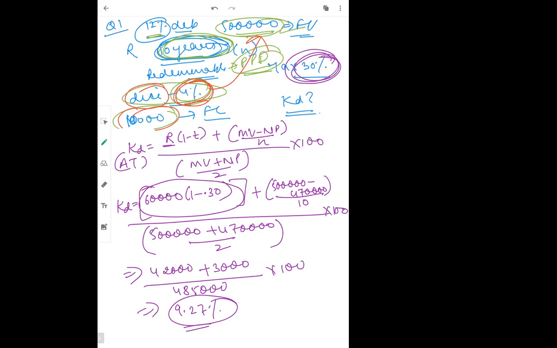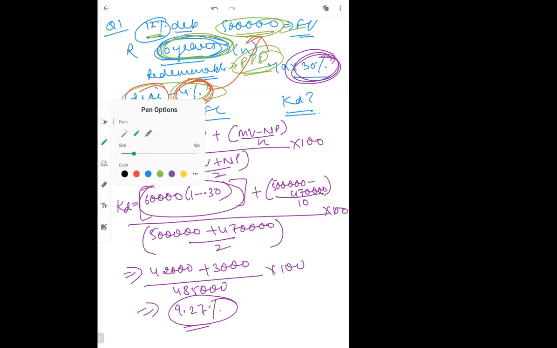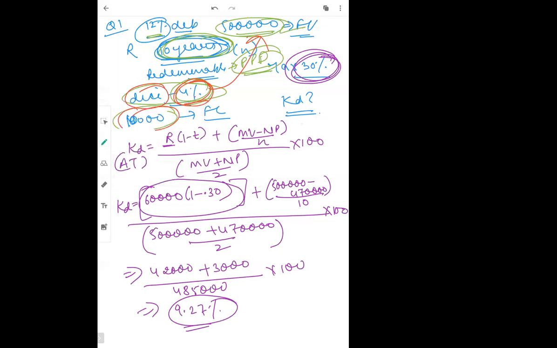You can directly use this formula, which will give you after tax cost of capital only. Or you can calculate first KD before tax and multiply by 1 minus T. Whichever is fine with you, we can proceed with the same formula. Now you tell me which formula I should proceed with, ताकि एक ही करेंगे, you will not get confused.